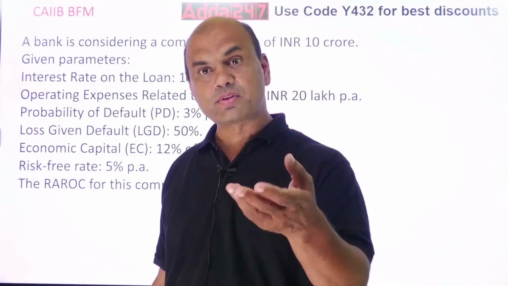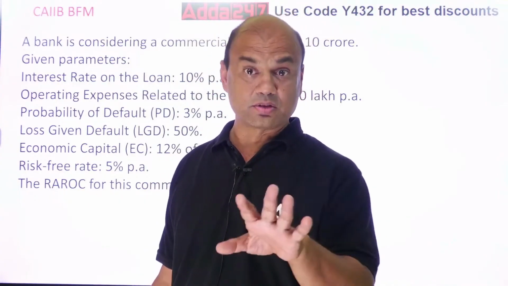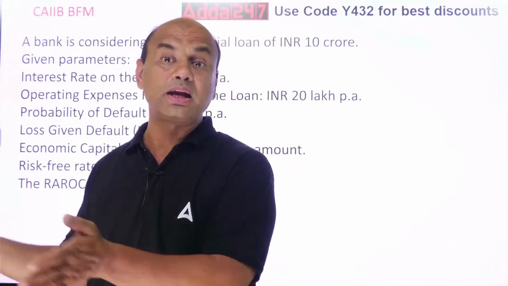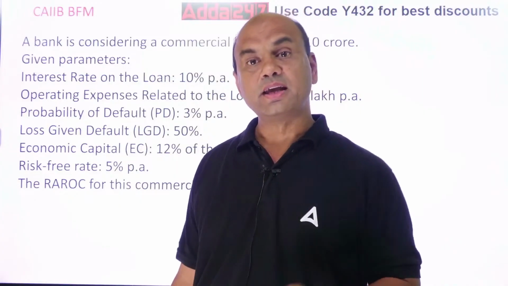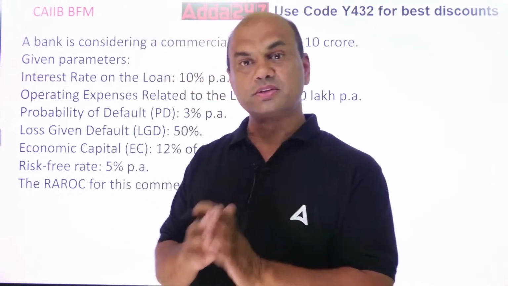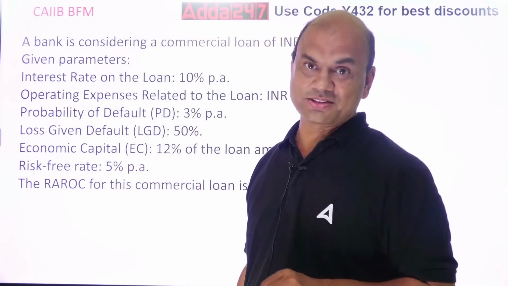So I am giving you a loan of 10 lakhs and taking gold against it. This is not a gold loan. This is a normal commercial loan. Gold is just kept as a collateral. So what is my LGD? LGD will be 10 lakhs minus gold price, 2,50,000. So that will be my LGD. That is the meaning of LGD, loss given default.